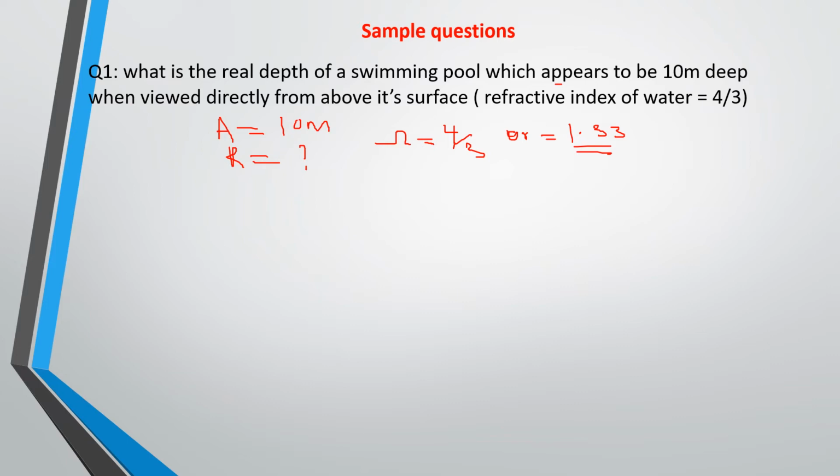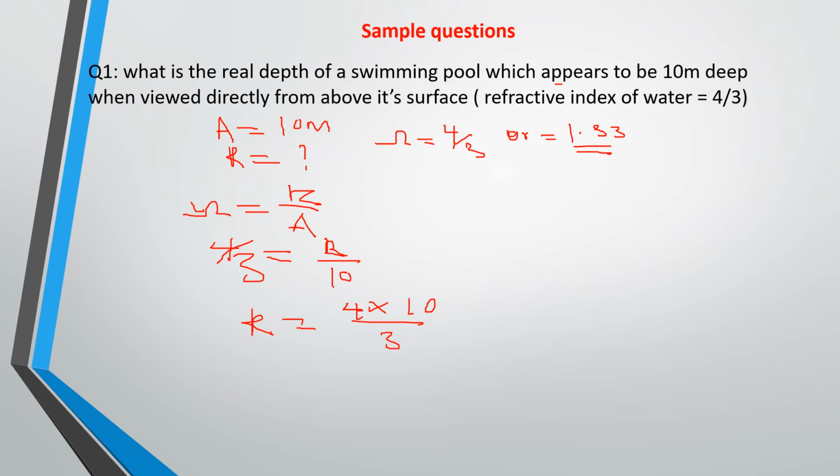So you see, refractive index is equal to what? Real depth all over apparent depth. So 4/3 is equal to real depth all over apparent depth, which is given as 10. What you are looking for is the real depth, so make that the subject. So R will be equal to 4 times 10 all over 3.